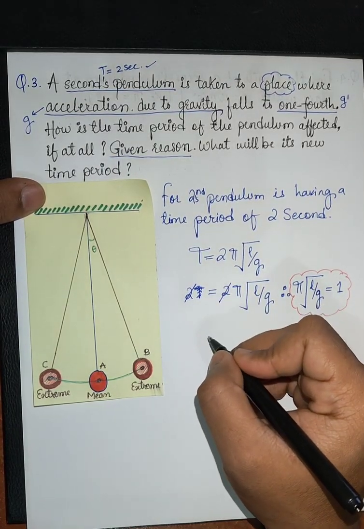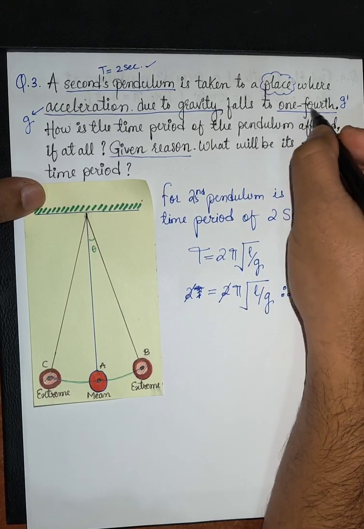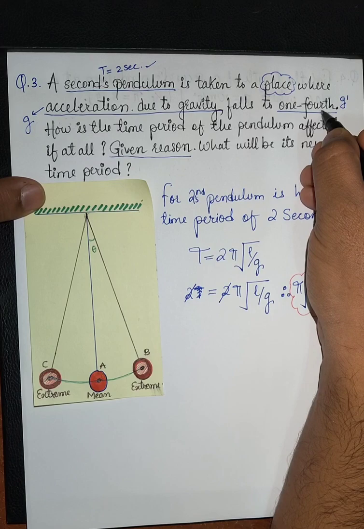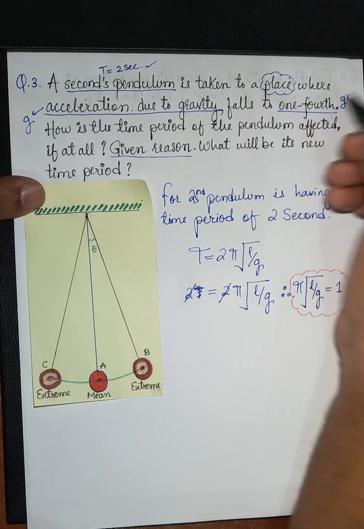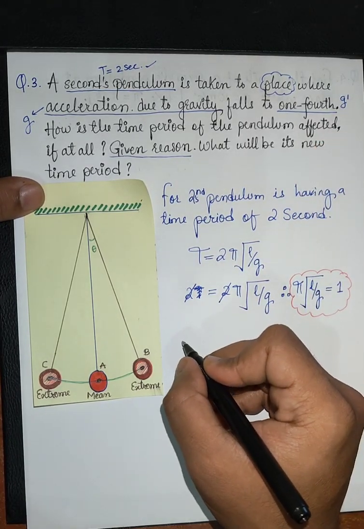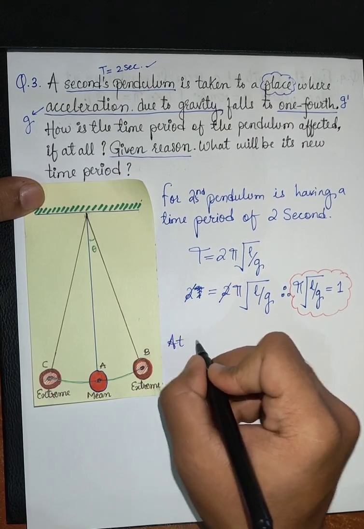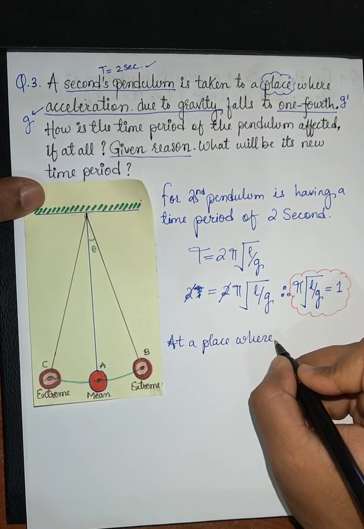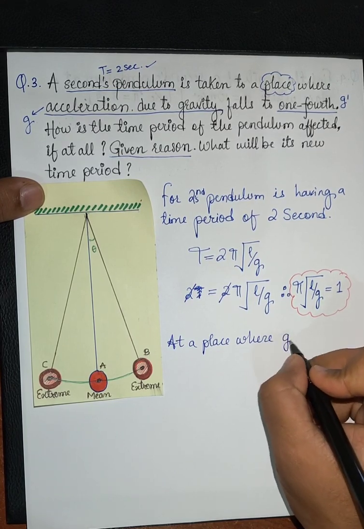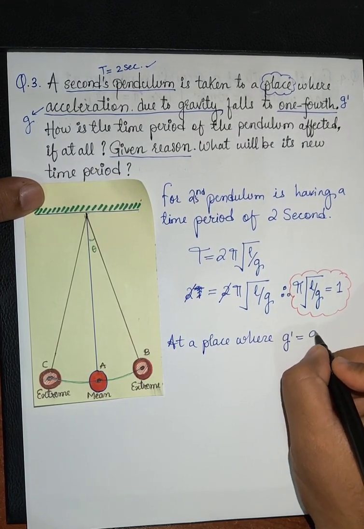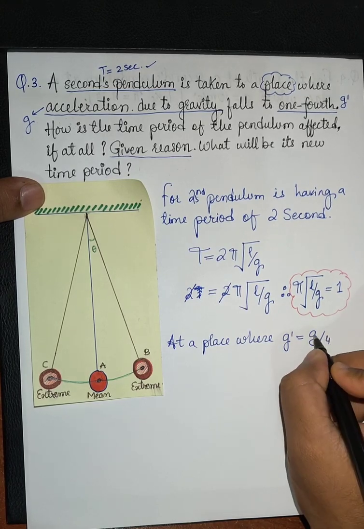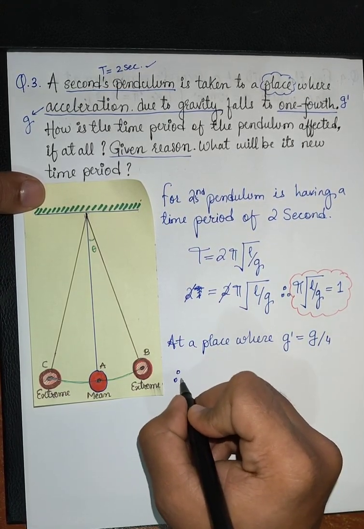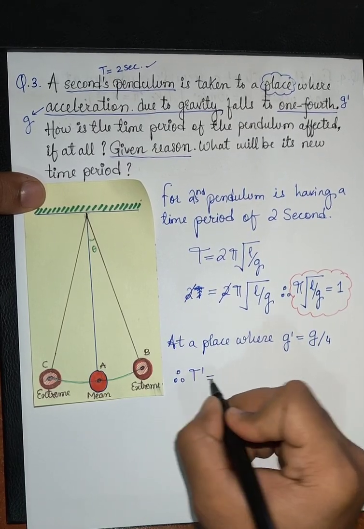Now let's come to the case which is given, where the gravitational value changes. So basically at a place where g dash, which is the new gravity, is exactly equal to g by 4, which is the original gravity divided by 4. Therefore what will be the new time period?